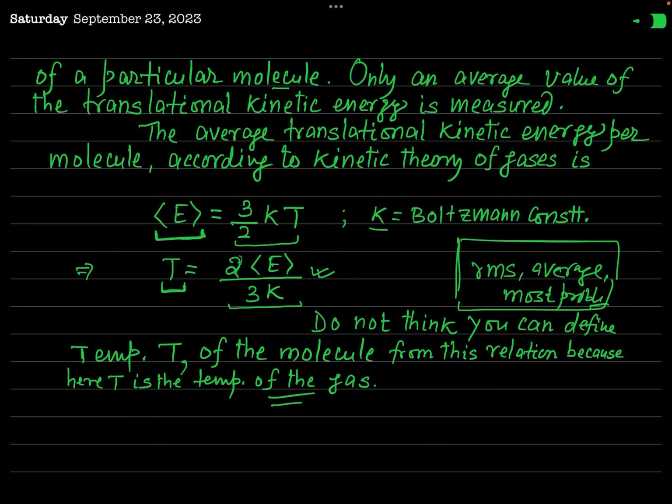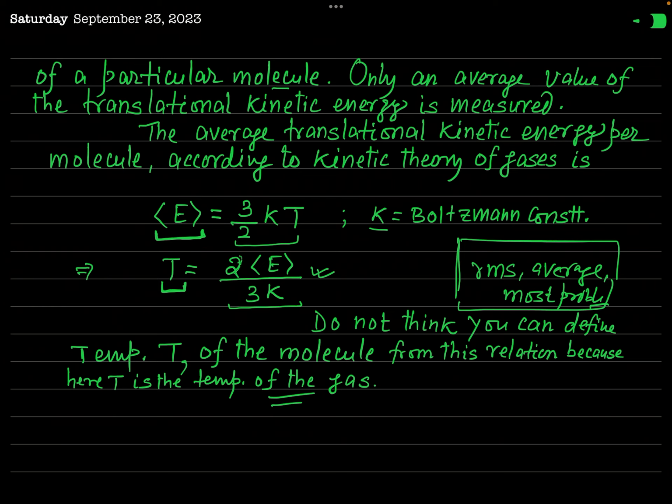But it is a misconception. In this formula, T represents the temperature of the gas, not of the molecule. And this E is not the translational kinetic energy of the molecule, but the average translational kinetic energy of the molecule.